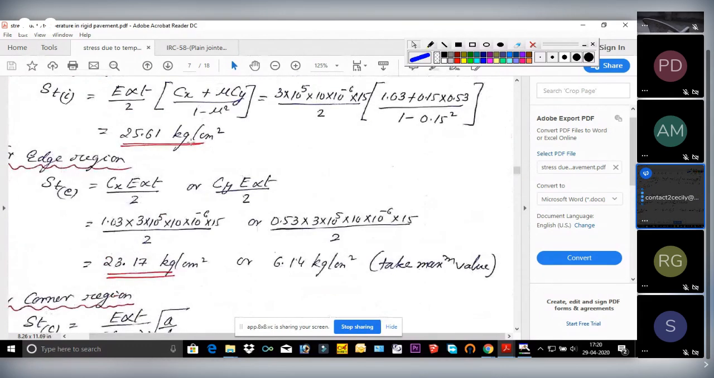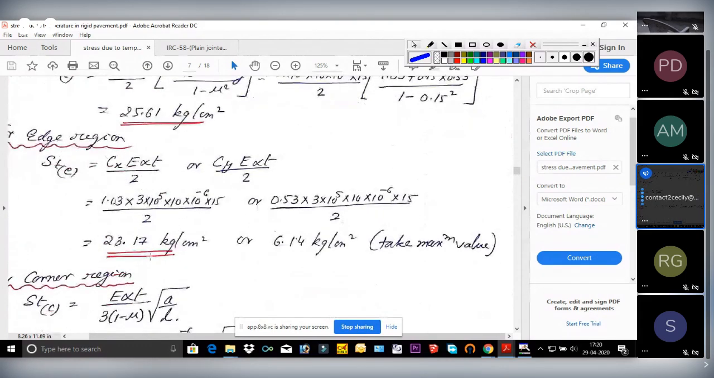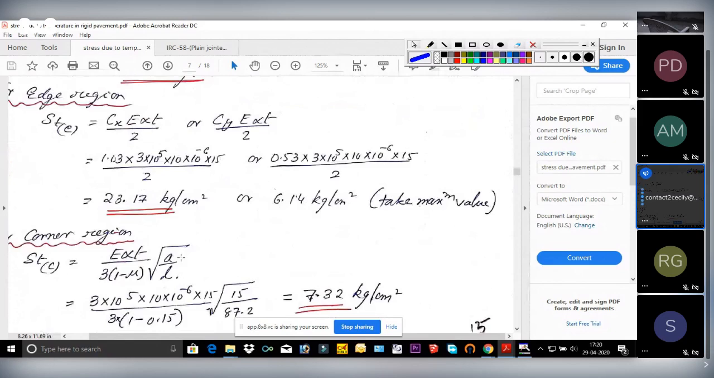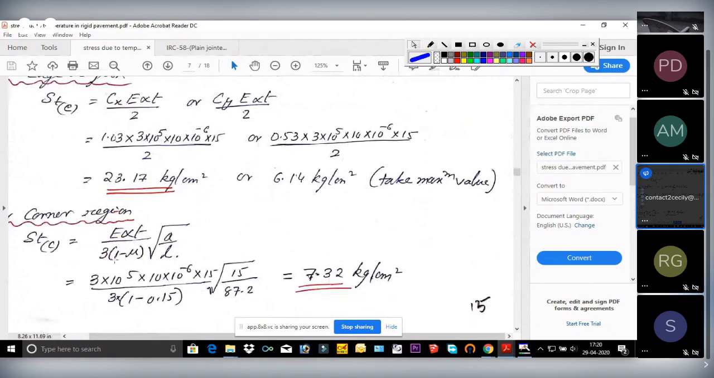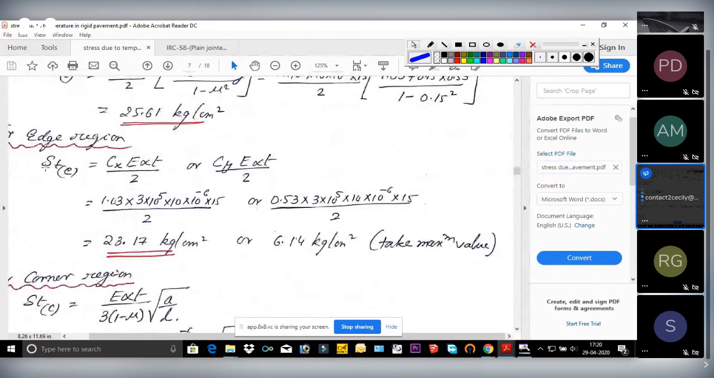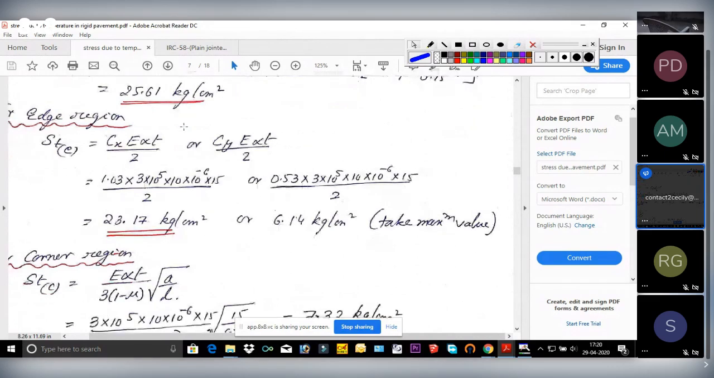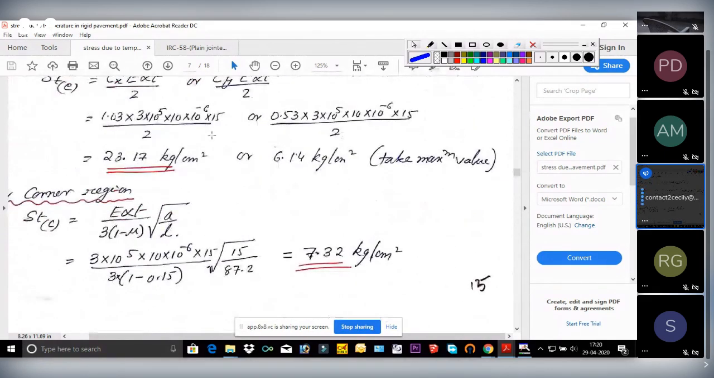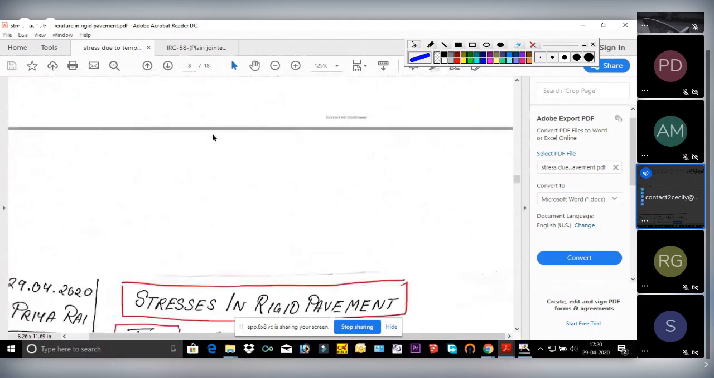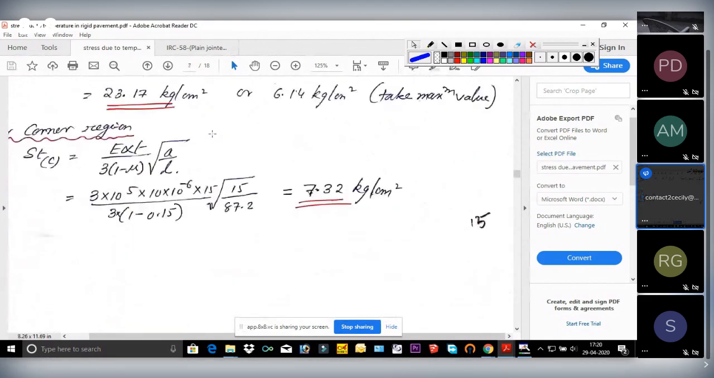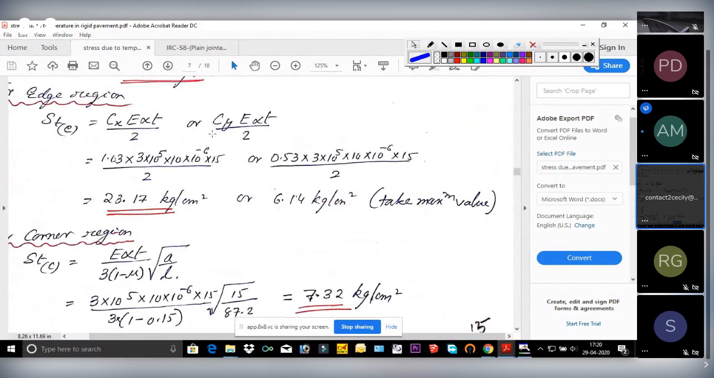For interior, it is coming out to be 25.6. For edge, 23.17. And for corner, 7.32. Since these are stresses, the stress unit will be kg per centimeter square. Mind it. Now we'll go to the next topic. Till here clear how to solve? Yes, ma'am.